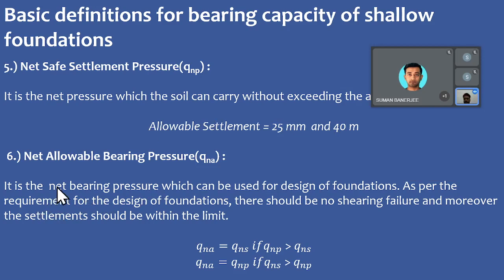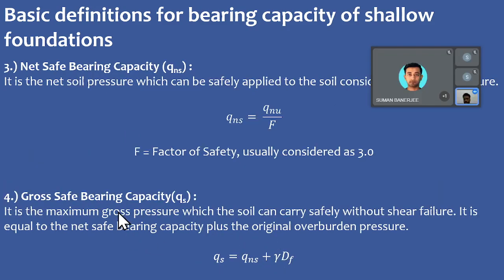Last, we have the net allowable bearing pressure, qNA. The net allowable bearing pressure is basically the minimum of the net safe settlement pressure or the net safe bearing capacity.